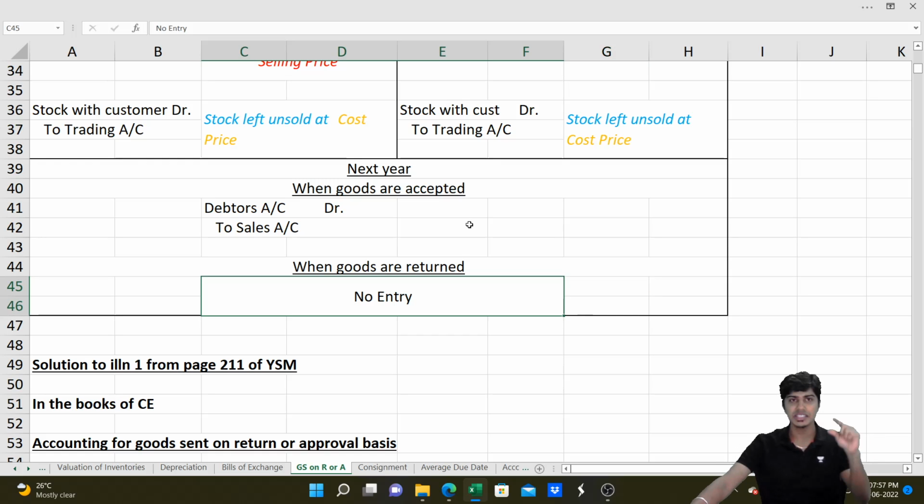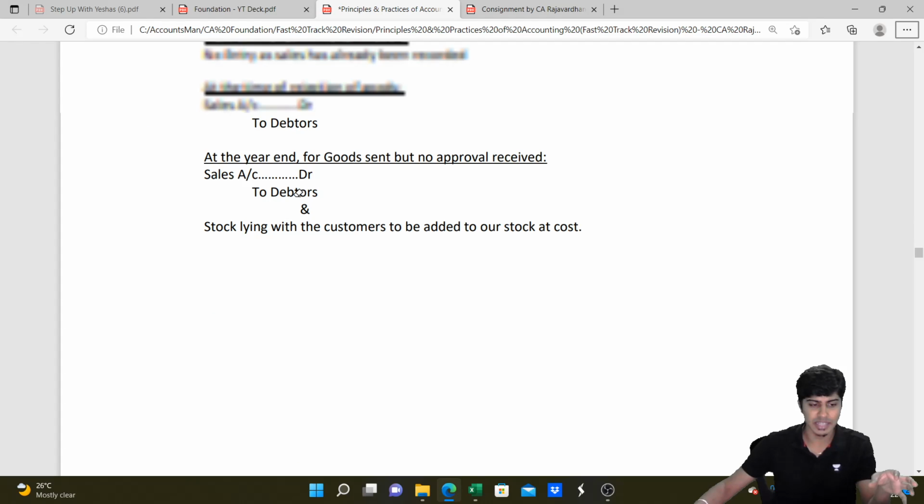This is done when the scale of operations is too little. When the number of operations or number of entries becomes a little more, I'll show it to you here. Depending upon the number of operations, an organization might follow different methods for accounting goods on sale or return. If the transactions are few, then like what I discussed now, we can write the sales entry, or we can wait for acceptance and then write the sales entry. That's what we discussed just now.